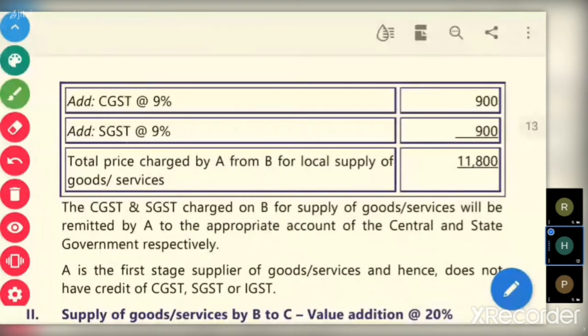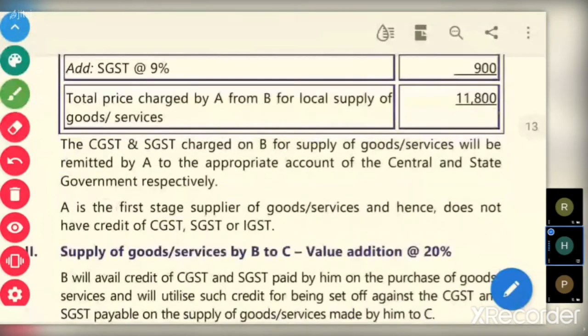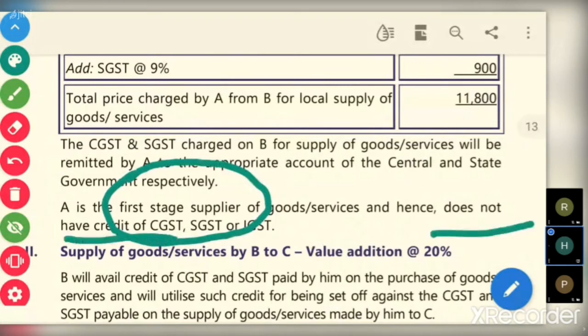Now the CGST and SGST charged on B for supply of goods and services will be remitted by A to the appropriate central and state governments. A is the first state supplier of goods and services and hence does not have credit of CGST, SGST or IGST. So here what is happening? A is the first state supplier, so he does not have any credit of CGST, SGST or IGST.